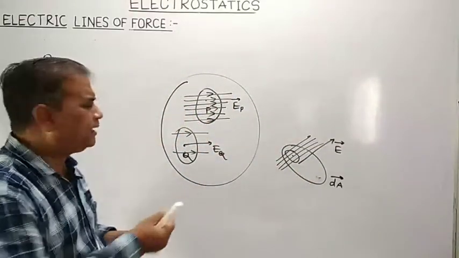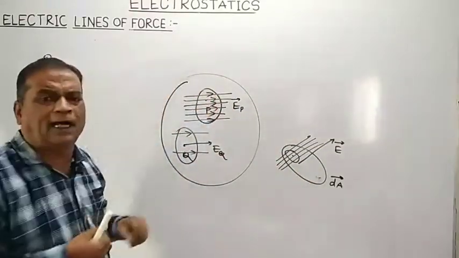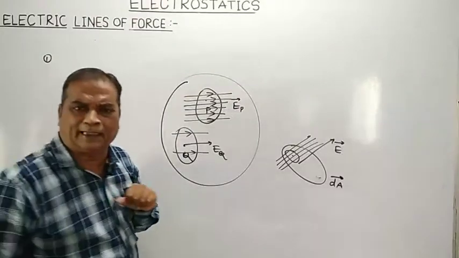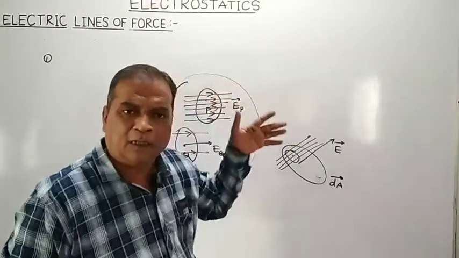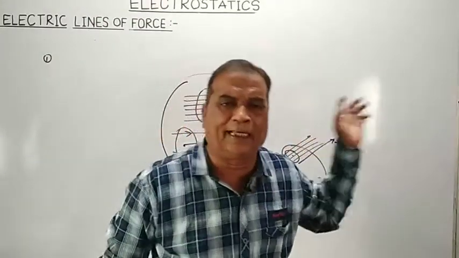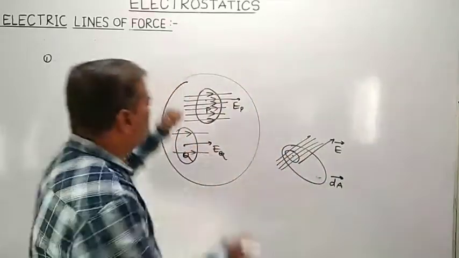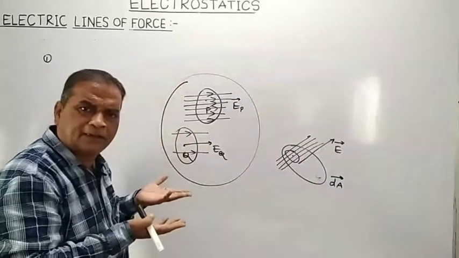Surrounding point P, if I draw a unit area and count the number of electric lines of forces passing normally through that unit area in one direction, they are found to be what? Very large.